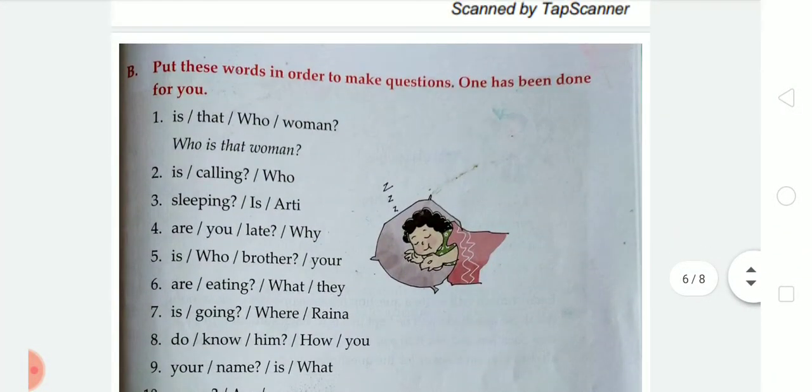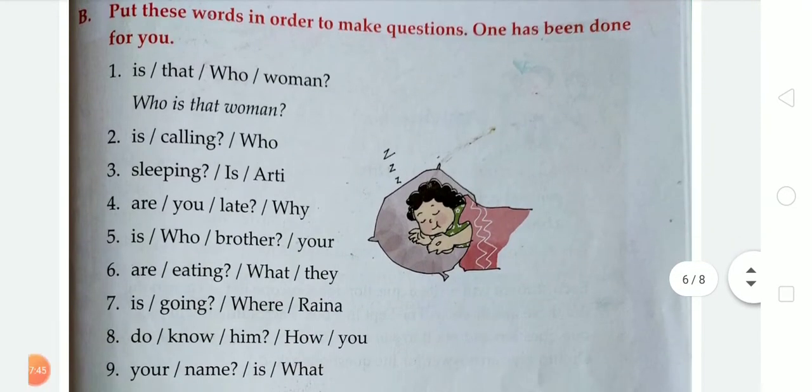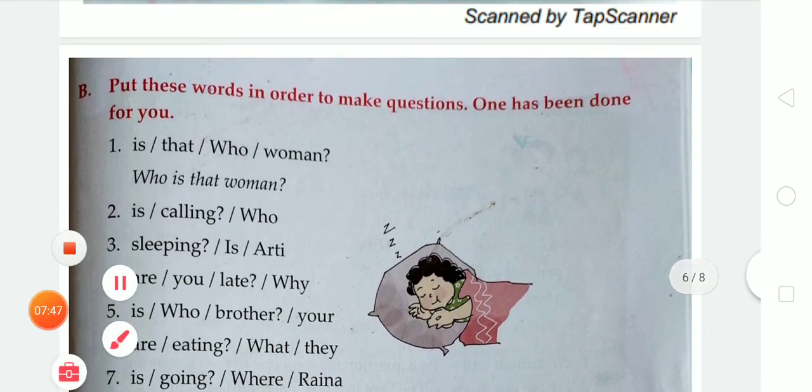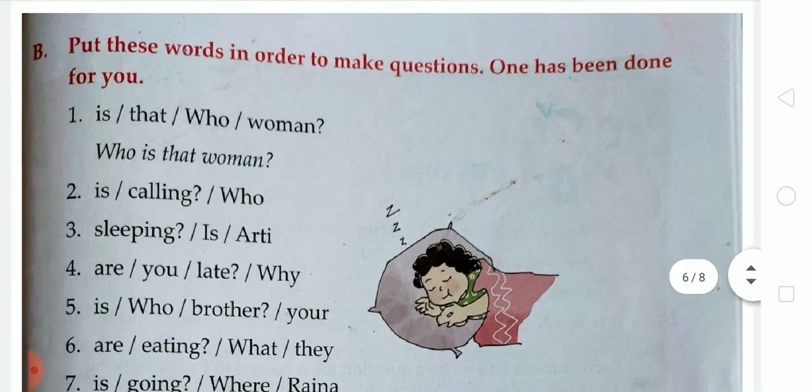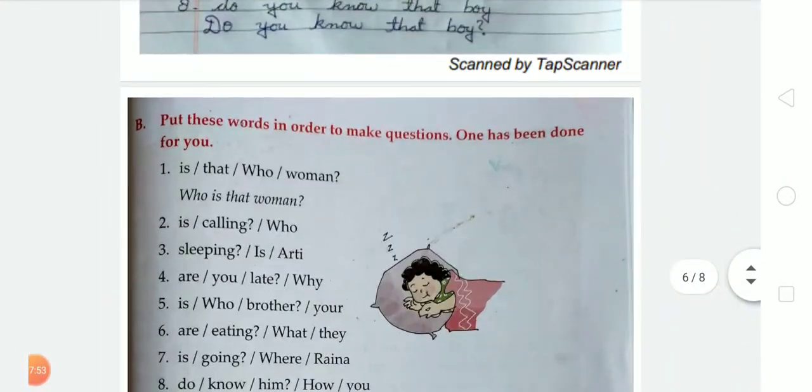Now after that there is the next exercise B. So what will we do in exercise B? Put these words in order to make questions. One has been done for you. So students, here you can see there is a sentence. Okay, firstly we have to put these words in order and after that we have to make a question.